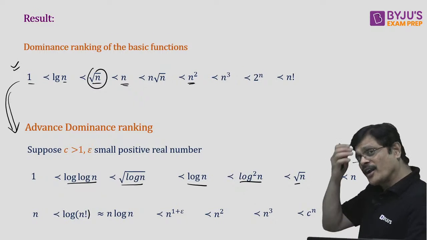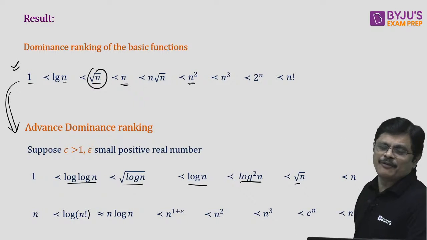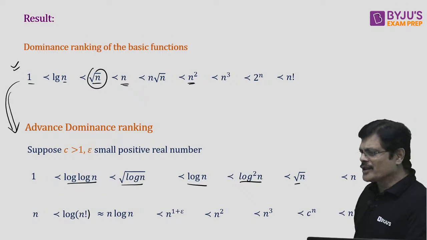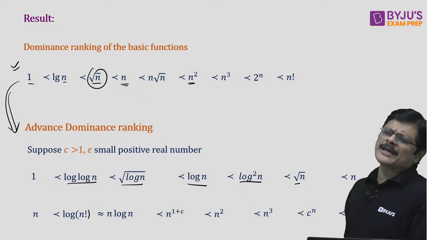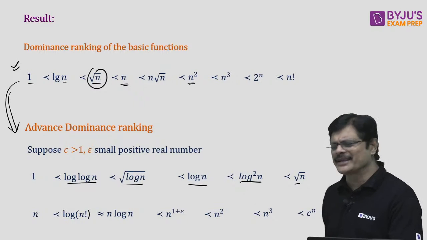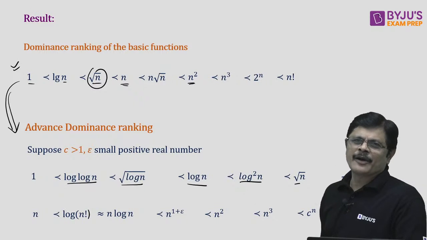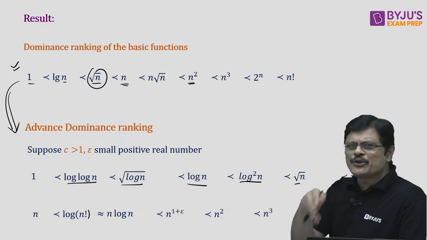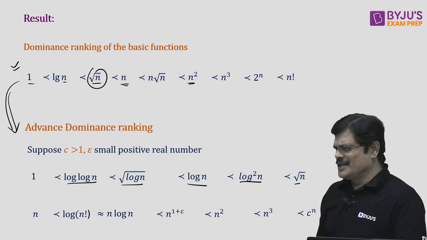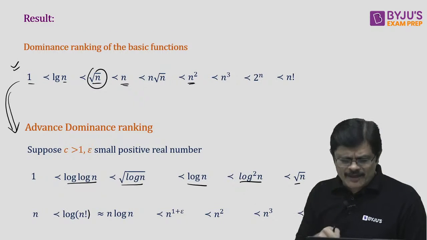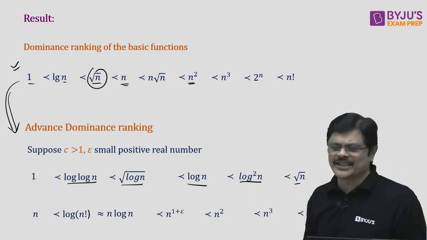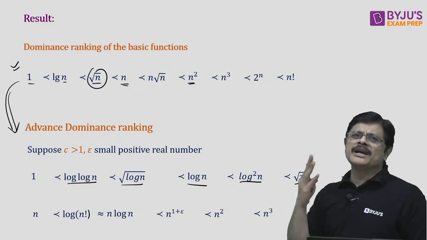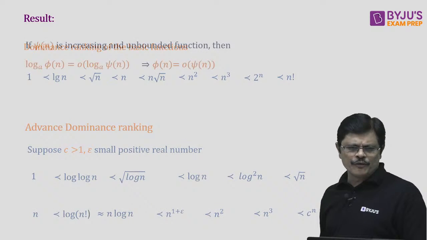This basic order of growth one should always understand. If you do not know this basic order of growth, you solve 1000 problems, still you will find some problem there. Generally people substitute some n value, 2 power 10, 2 power 100, like that. That is fine. But without knowing the basic order, you need to solve the problem unnecessarily. We can answer these questions properly if you just know the basic order of growth, the dominance ranking. If you know the basic dominance ranking, the majority of questions can be solved just like that. I'll show you a few questions now.